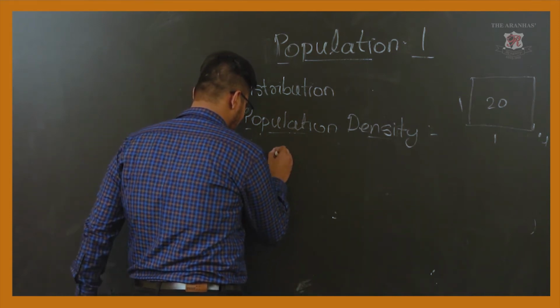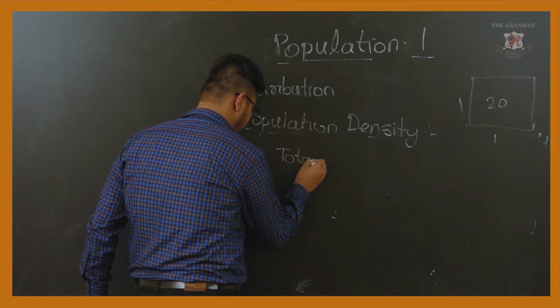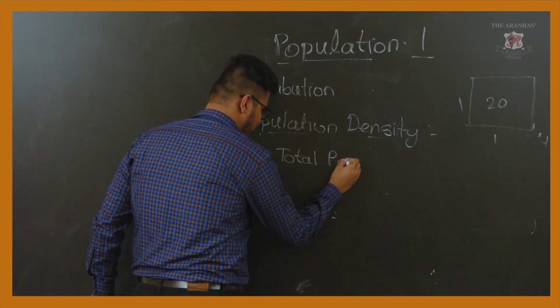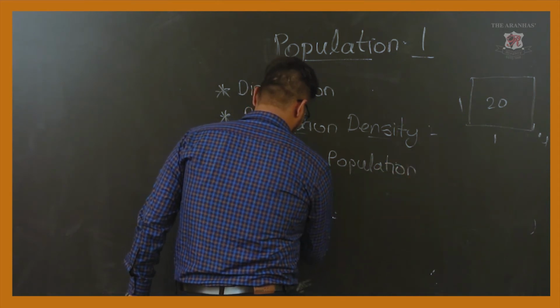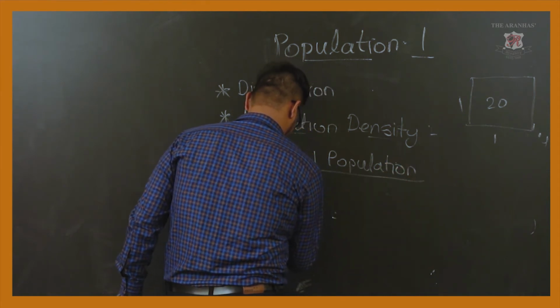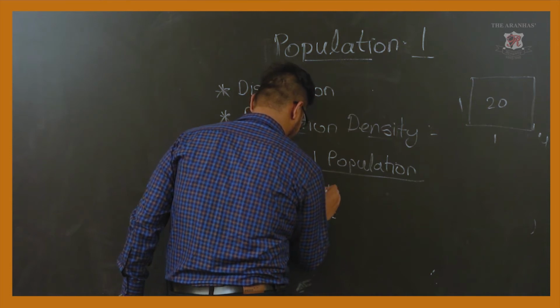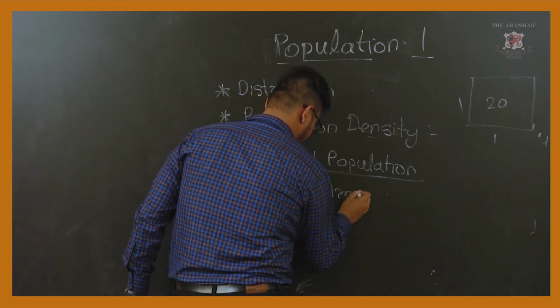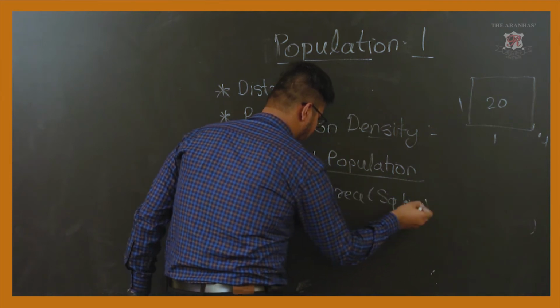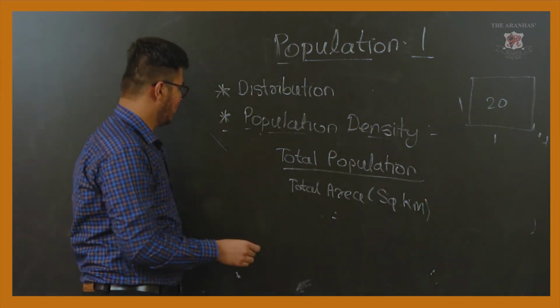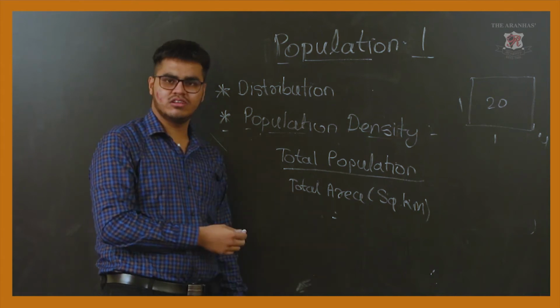Population density is equal to total population upon total area in square kilometers. This is very important, students, because you can use this formula for numericals also.